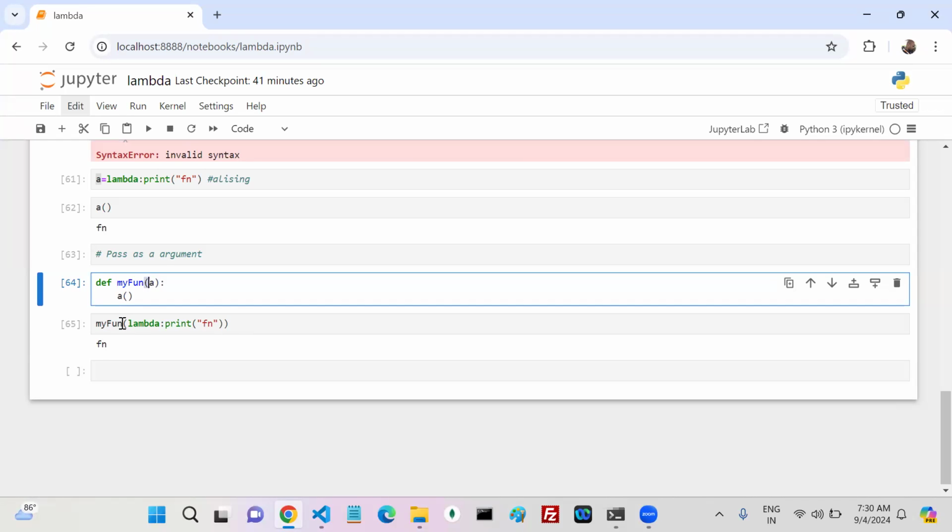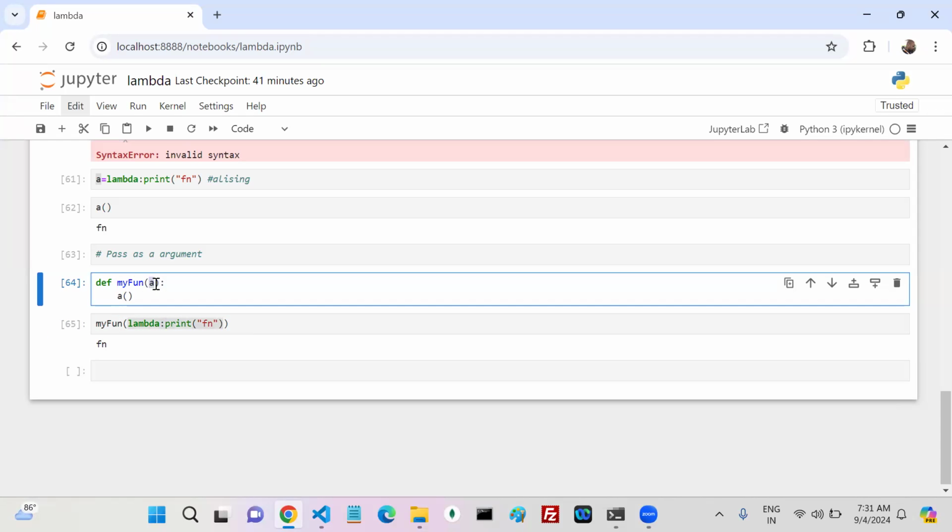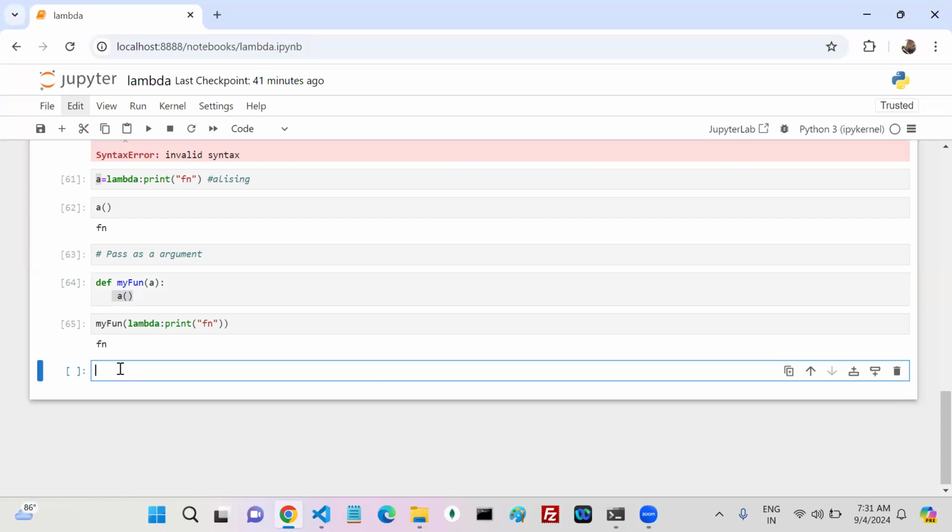Whenever you pass this lambda function as a parameter and it is assigned to a, internally this is also aliasing only. You assign the lambda to a, and you call a, but you pass it as an argument. Agreed with me all?